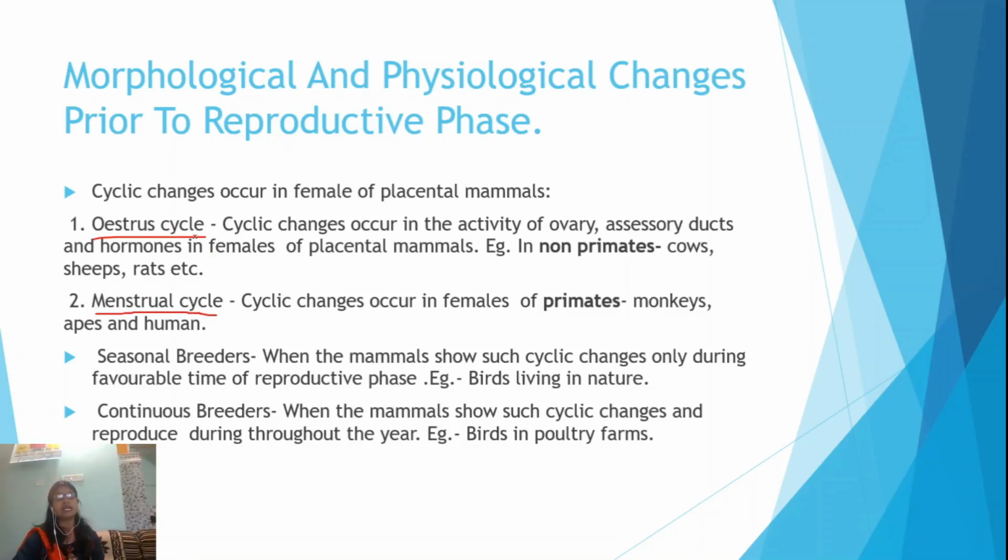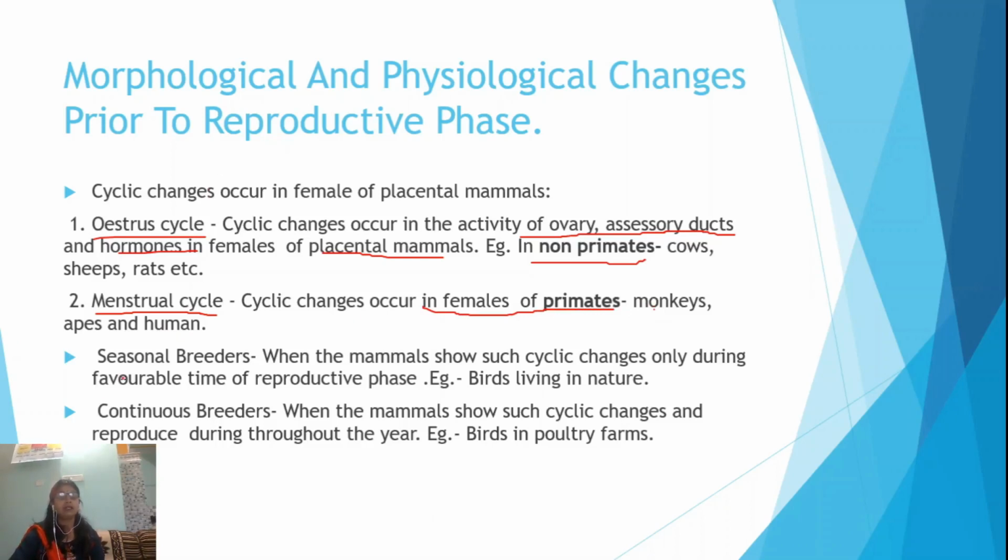The estrous cycle is the characteristic feature of non-primates like cows, sheep, rats, etc., where cyclic changes occur in the activity of the ovary, the accessory ducts, hormones, etc., in the females of placental mammals. Similarly, the menstrual cycle occurs in the females of primates, which include monkeys, apes and humans.